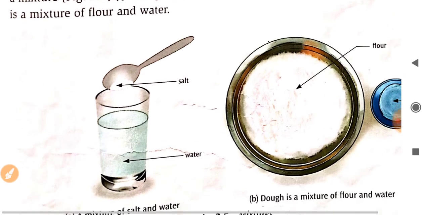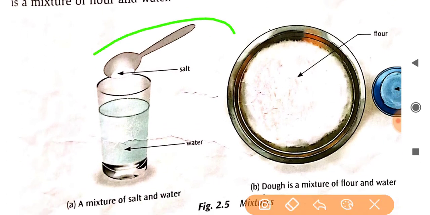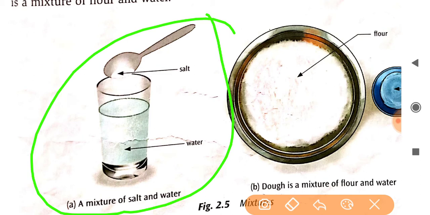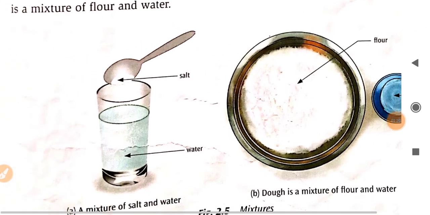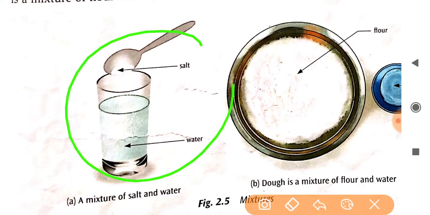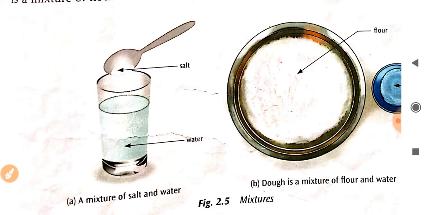You can see in the figure, this is the mixture of salt and water. We add salt in water and it mixes with it. But individual properties means salt does not change its salty nature and water is tasteless. So they both retain their individual properties even in a mixture.